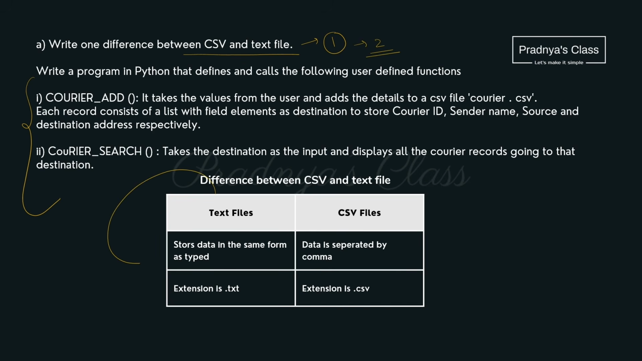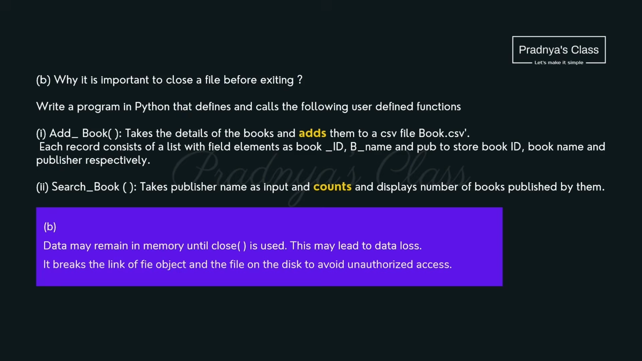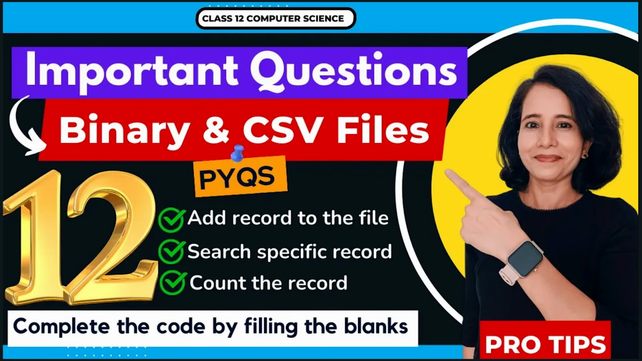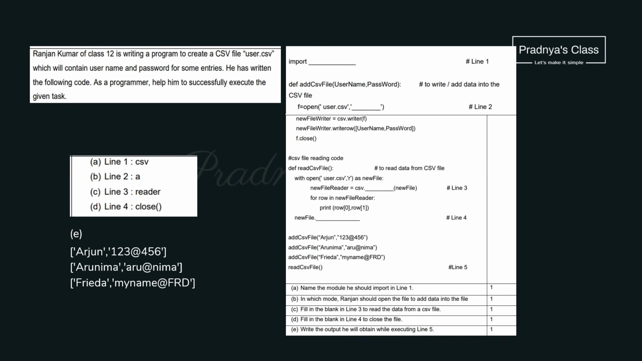In case of a text file, the data is stored in the same format as we type. In case of a CSV file, data gets separated and the default delimiter is comma. The extension of a text file is .txt and the extension of a CSV file is .csv. There are some more questions which are based on CSV files. I would recommend you to go through them so that it will be easy to cover those 4 marks. We cannot afford to lose even 1 mark. At least we can give it a try for 70 out of 70.